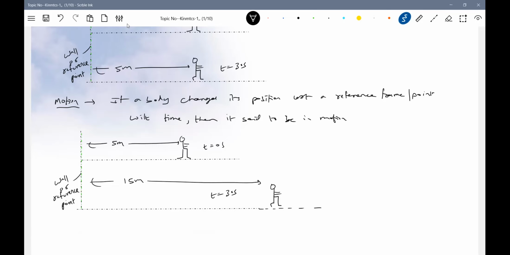Yes, in fact, the person has changed his position with respect to the wall, the reference point or origin, so it is said to be in motion. If a body changes its position with respect to a reference frame or a point with time, then it is said to be in motion. The person is a body here. Rather than saying person, we'll make it more generalized, like a body or a particle, which are the well-defined technical terms we will usually be using. So like this, we define the two quantities, rest and motion.